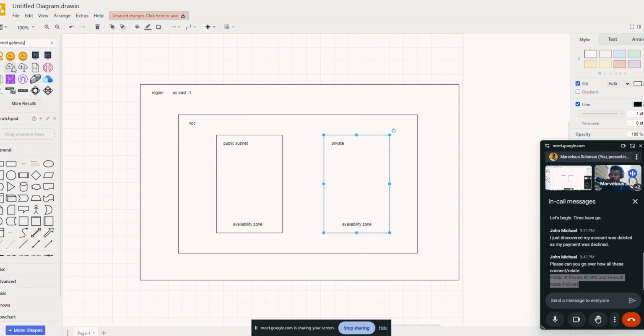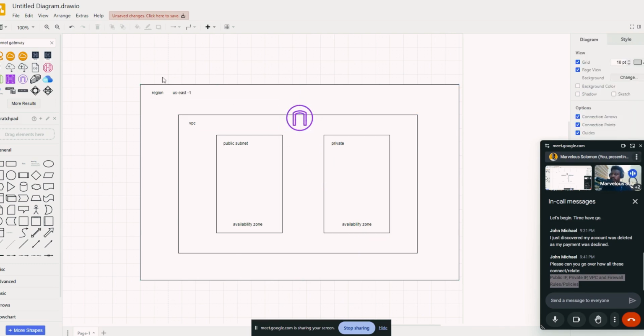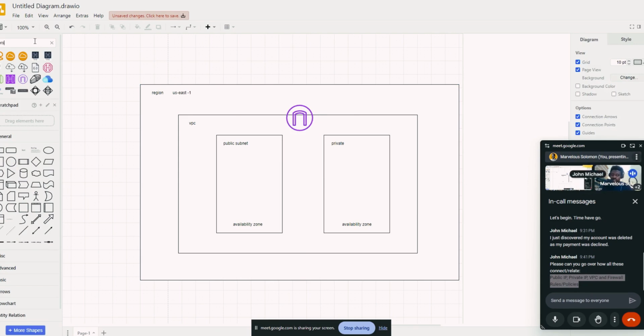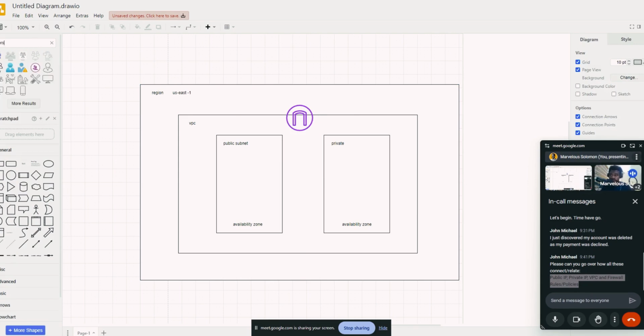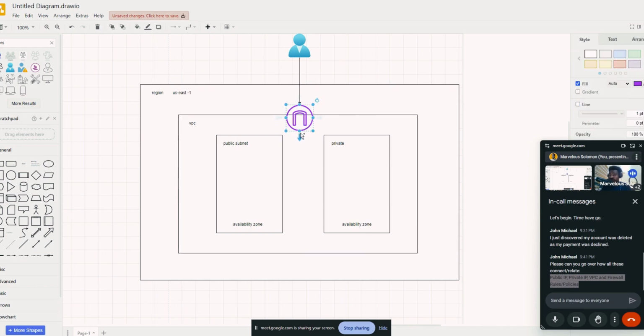John, if you have any questions, feel free to ask. So we have an internet gateway right here, and then your users basically access this via an IP. I'm getting to where you asked that question of IP. Requests will be able to come into this VPC because you have an internet gateway. If there's no internet gateway, there's no access coming into your VPC, in terms of requests.